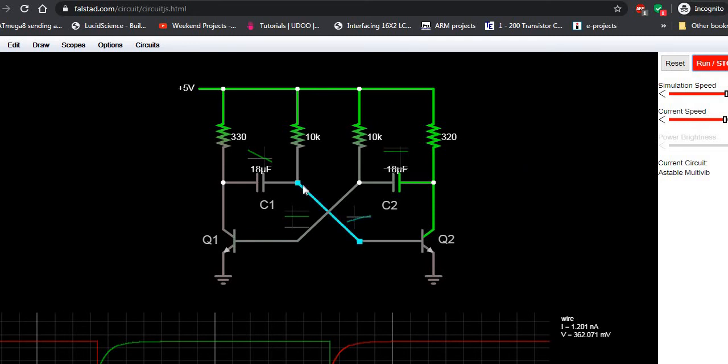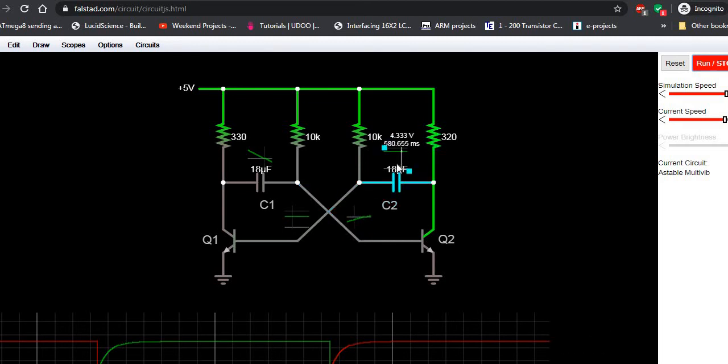Look at the same circuit from the perspective of capacitors. Here we have 2 capacitors, right? Voltage on capacitor C1 is negative. Look at here, it is nowhere near 0.67, right? Unless there is 0.67, Q2 will be off. So look at this, Q2 is off. That's why output is high.